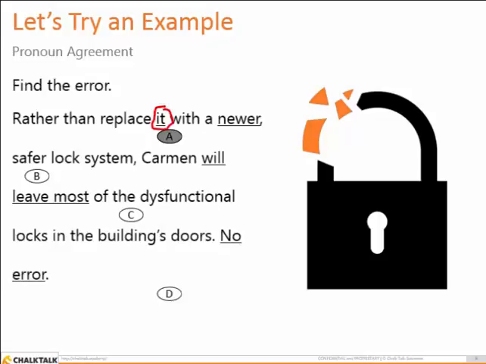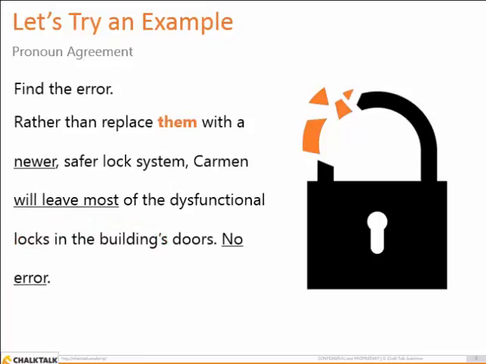A lot of people might think that it refers to the lock system. What are they replacing? The locks? The system? Later in the sentence, you see dysfunctional locks. Locks, not lock. Locks are plural. Because the locks are being replaced, the sentence should be, rather than replace them with a newer, safer lock system. If you see a pronoun underlined, be sure that you can match the pronoun to something else in the sentence. You have to be able to match it to something. In this case, the pronoun is wrong. There is a pronoun-noun-number agreement. It's not a singular it, it's a plural them.